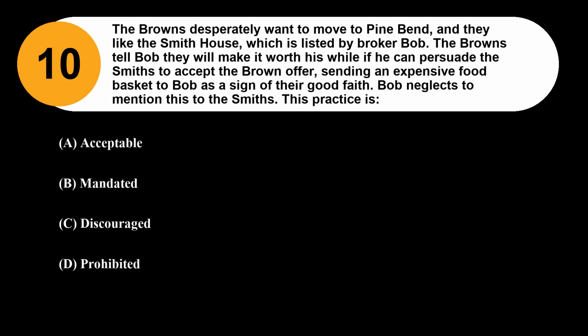Question 10. The Browns desperately want to move to Pine Bend, and they like the Smith house, which is listed by broker Bob. The Browns tell Bob they will make it worth his while if he can persuade the Smiths to accept the Brown offer, sending an expensive food basket to Bob as a sign of their good faith. Bob neglects to mention this to the Smiths. This practice is: Option A, acceptable. Option B, mandated. Option C, discouraged. Option D, prohibited. The correct answer is Option D, prohibited.